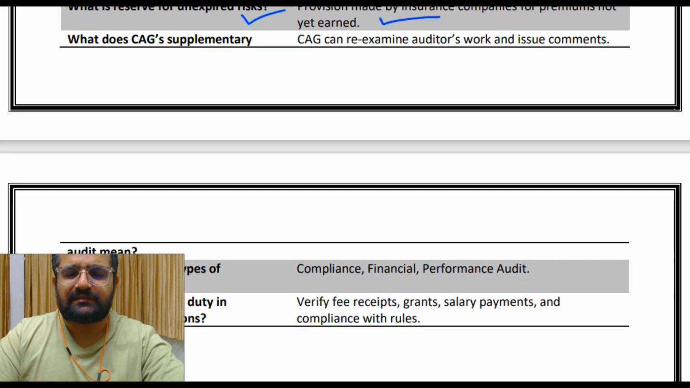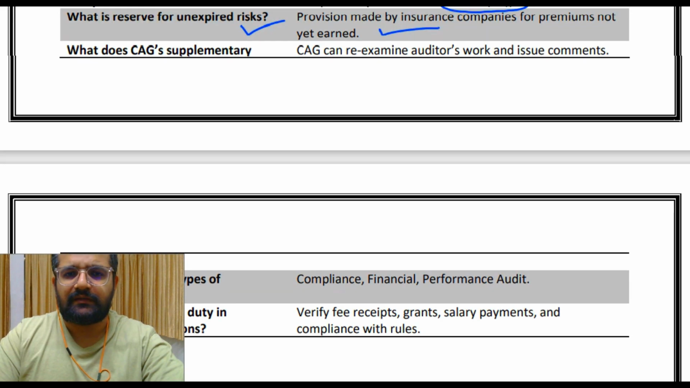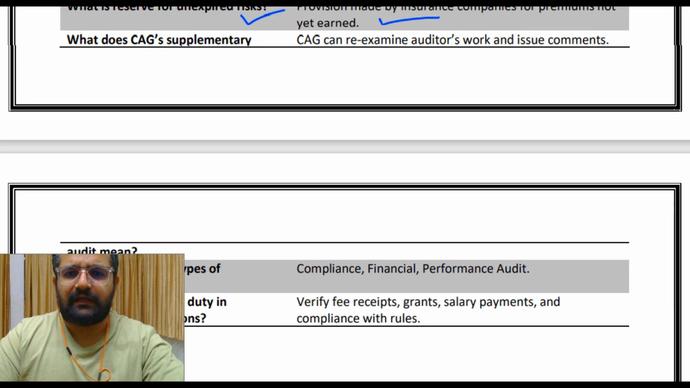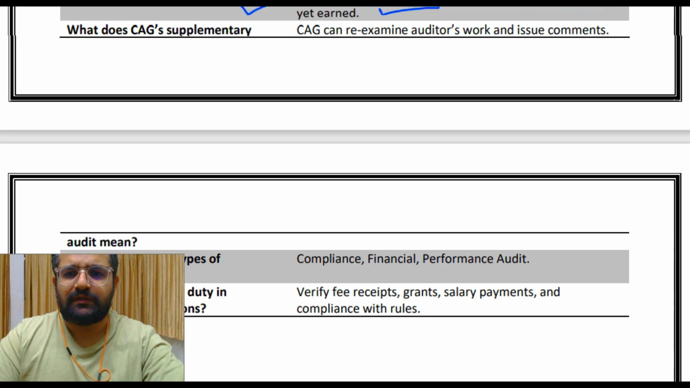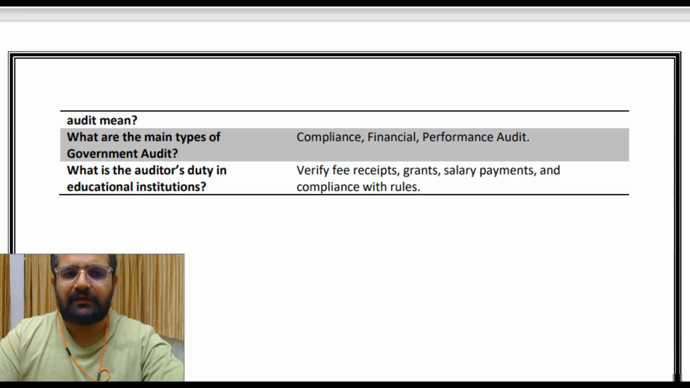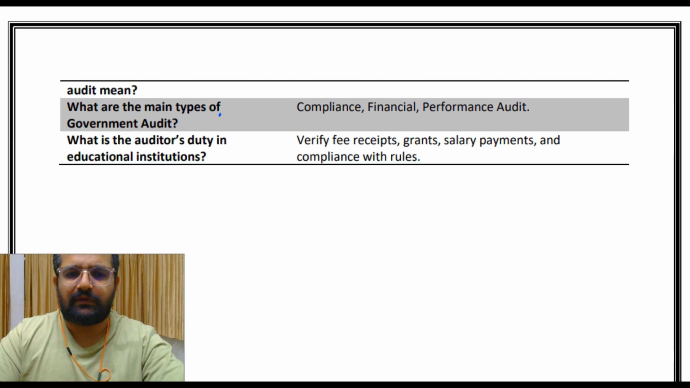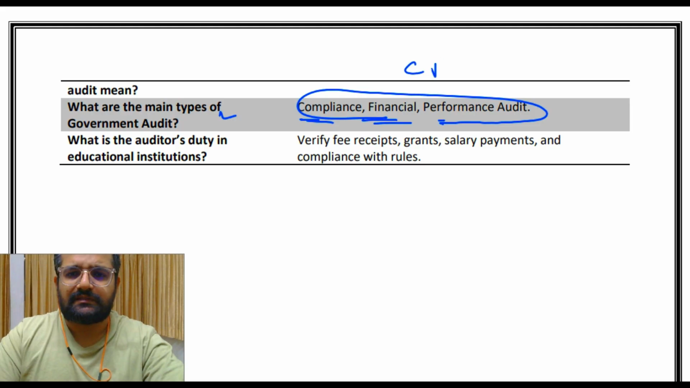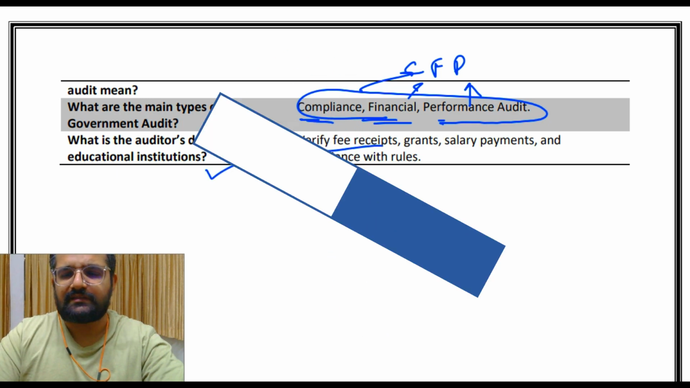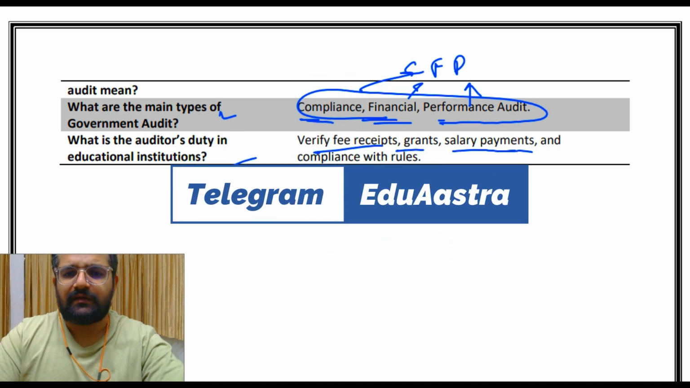What does CAG supplementary audit mean? The Comptroller and Auditor General can re-examine auditors' work and issue comments. This is what CAG supplementary audit means. What are the main types of government audit? Compliance, financial and performance audit. So what is this? CFP: compliance, financial and performance audit. Then what is the auditor's duty in an educational institution? Verify fee receipts, grants, salary payments and compliance with the rules.